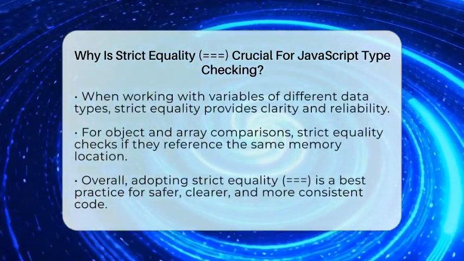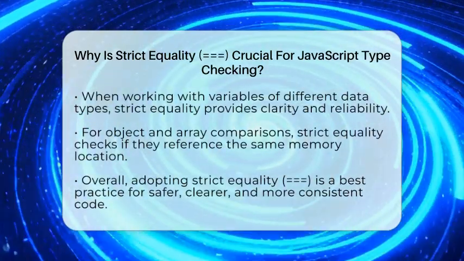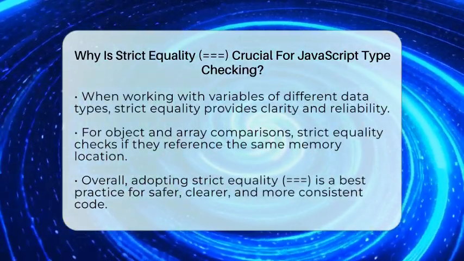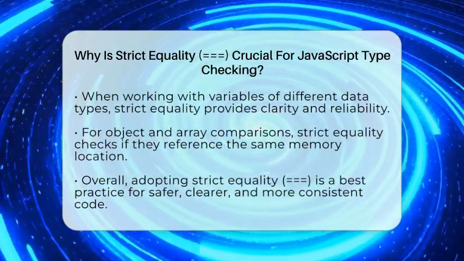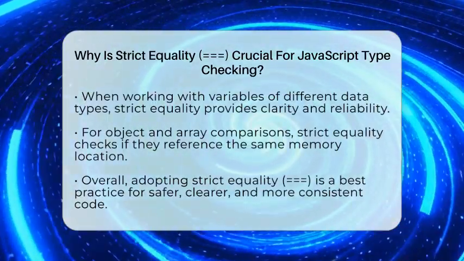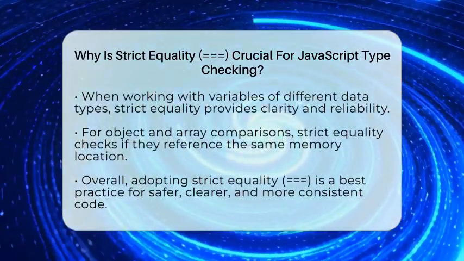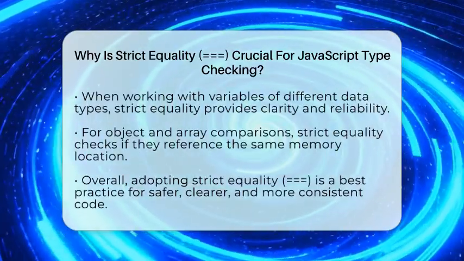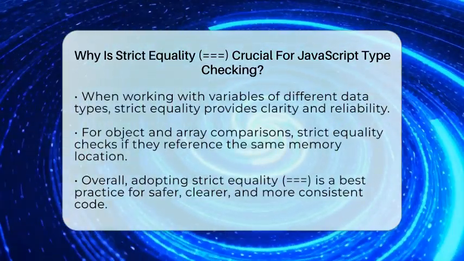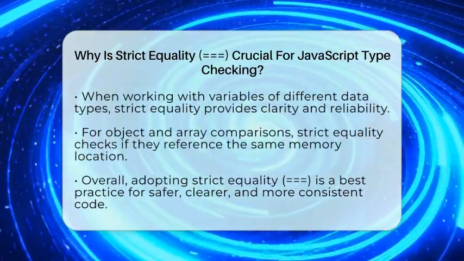If you compare objects or arrays, strict equality checks if they are the same object in memory, not just similar in content. In short, strict equality is a best practice because it makes your comparisons precise. It helps you avoid surprises and bugs caused by JavaScript's flexible type system.